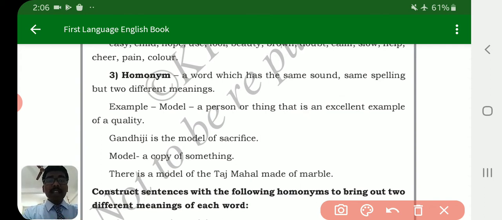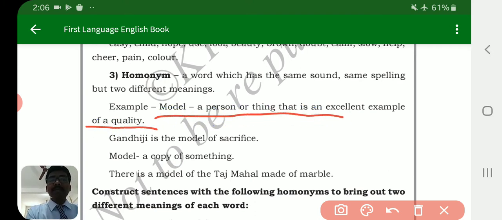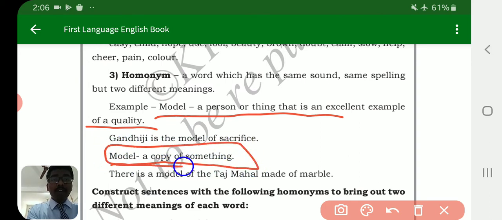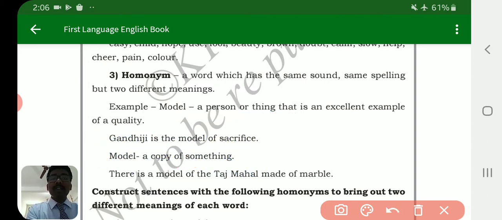Another meaning of model is a copy of something. Two meanings: the first model is the quality of a person, and the second is a model as a copy of something. Copy of something means this is the model of our building, this is the model of our city, this is the model of our area, this is the model of the beggar.